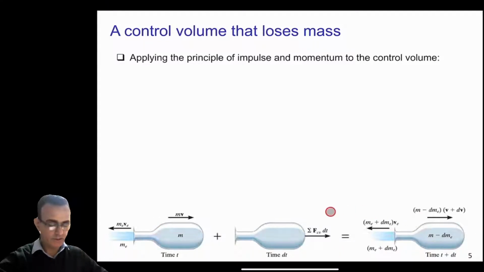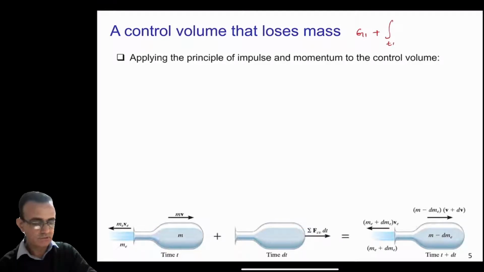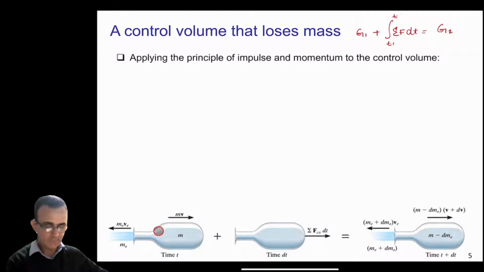We already have the diagram here, but now we need to write this in terms of the equation. So the impulse momentum equation is that you have G1 plus the impulse, t1 to t2, summation of all the forces dt, equal to G2. In this case, our G1 belongs to this part here.